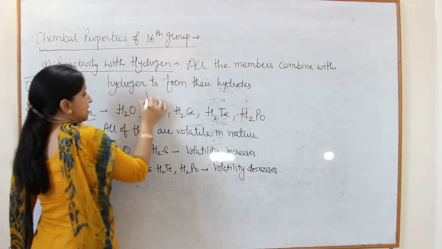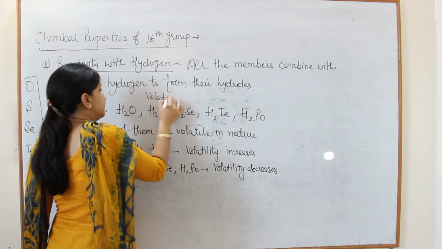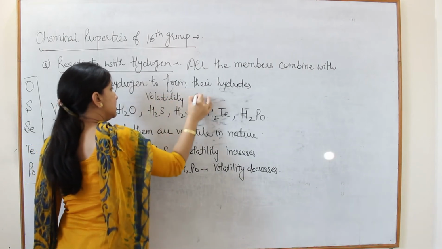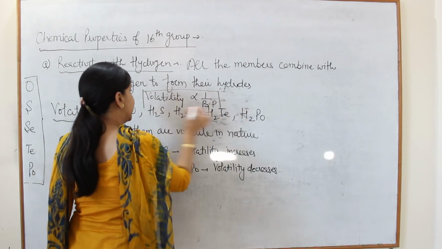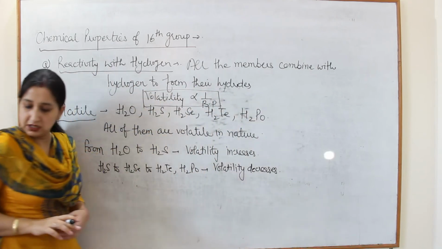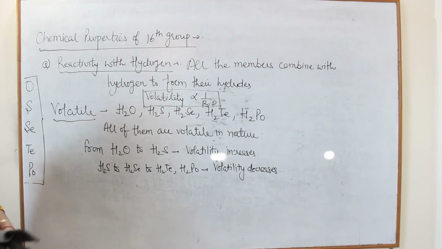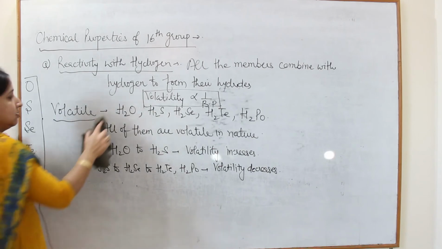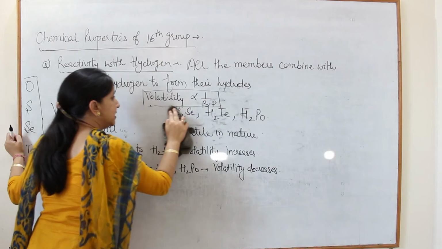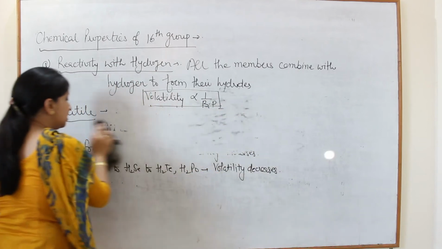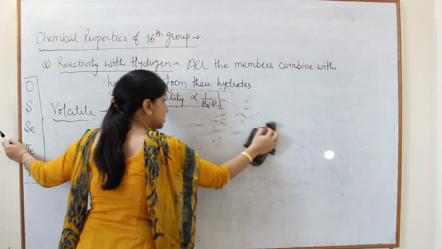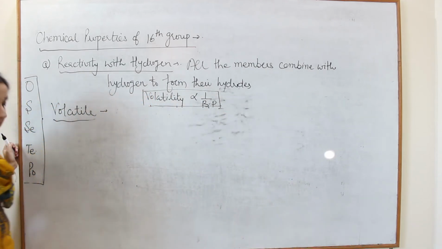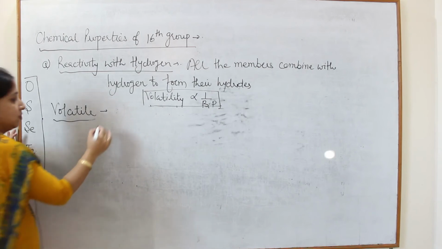So one important thing is volatility is inversely proportional to boiling point. This we have discussed in solution chapter. Volatility depends upon the boiling point and it is inversely related to the boiling point. So water is least volatile among the 16th group.